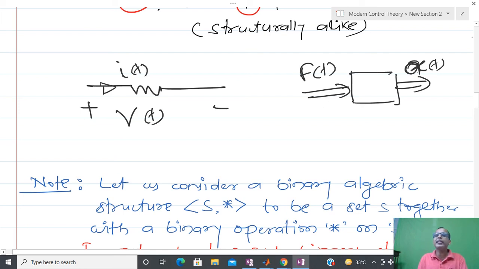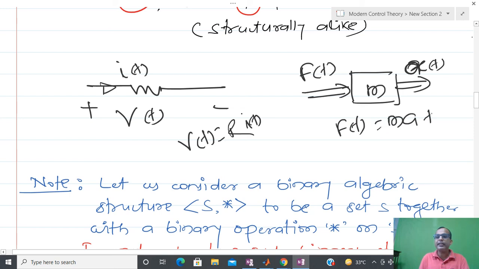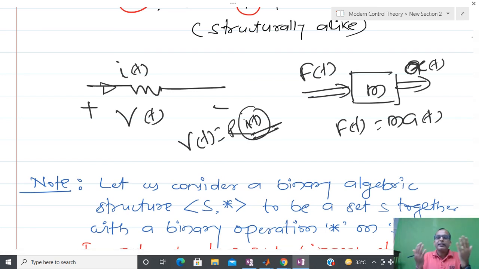So acceleration comes into picture, and you can see that these two things are almost exactly similar, because this is governed by the same law V(t) = R·I(t), and this is governed by the law F(t) = M·A(t). If you replace I by A, V by F, and R by M, there is no difference.